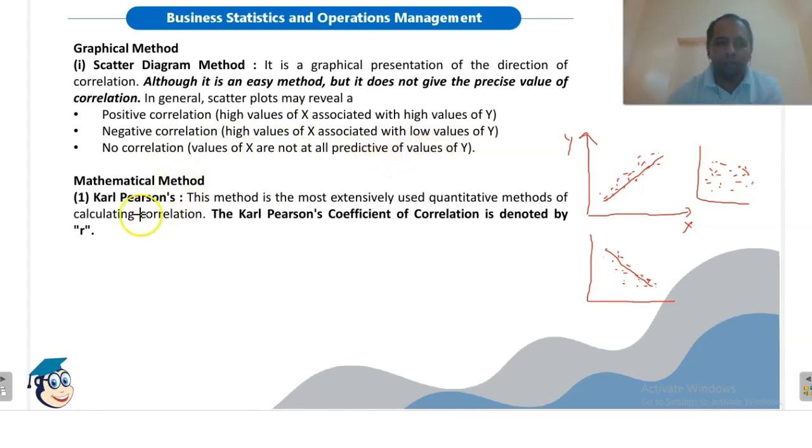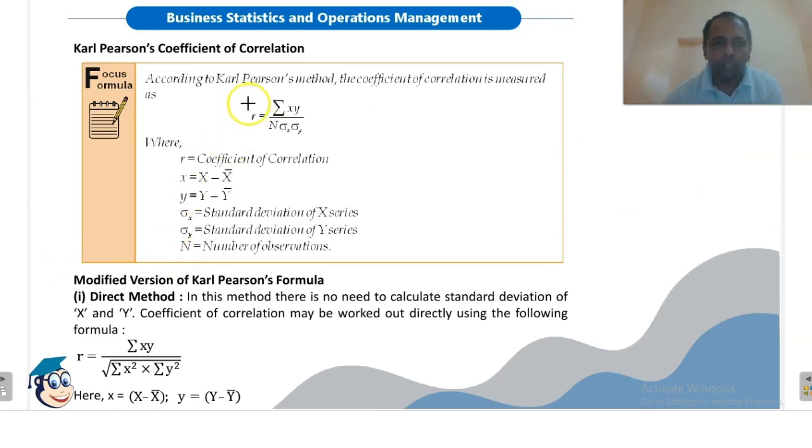In mathematical model, we have first Karl Pearson's coefficient of correlation, Karl Pearson's method, and the coefficient is known as Karl Pearson's coefficient of correlation. It is denoted by small r. The formula of Karl Pearson's coefficient of correlation is this: r equals summation xy divided by n sigma x sigma y. Here this x value is deviation of values of x from its mean. This y is deviation of values of y from its mean.